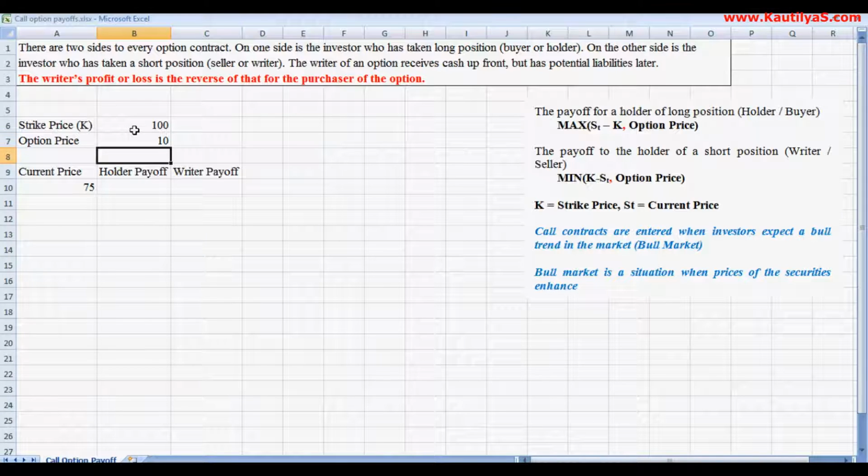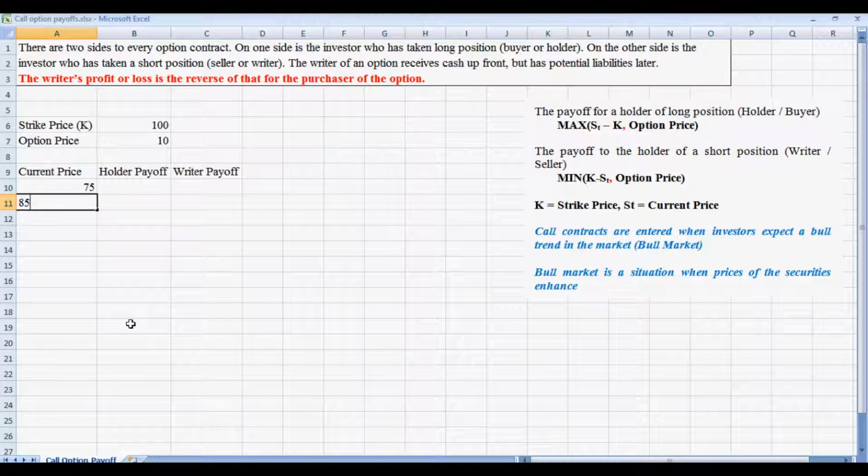After 6 months, let us say, is the expiration date. After expiration, if the stock price is greater than 100, then the holder makes a profit. If it is less than 100, he loses this 10 rupees. So we will see the payoff for different current prices. On the expiration date, if the price is 75, what happens?